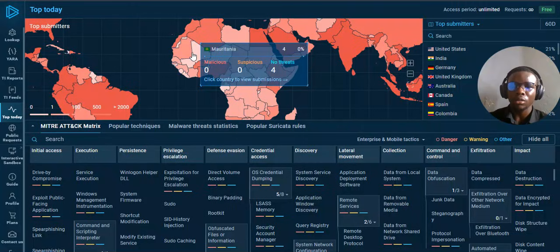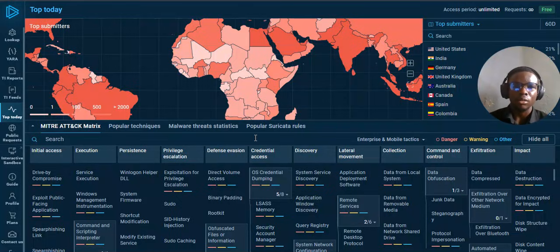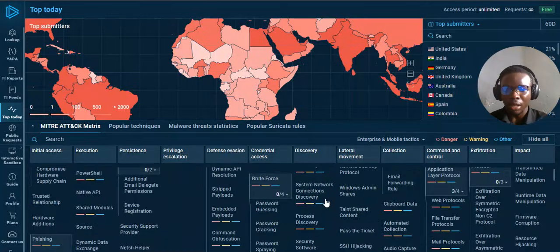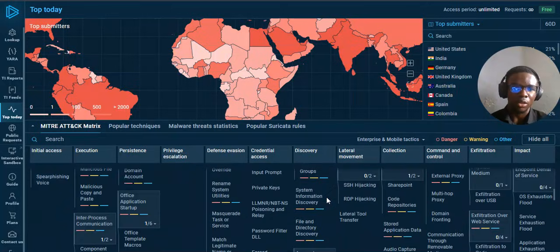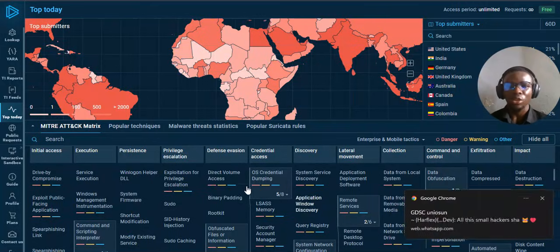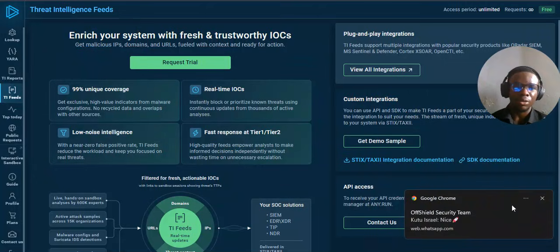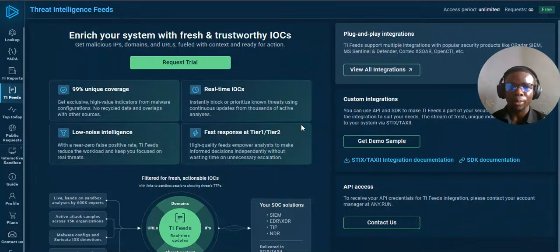Now when we check other countries like Mauritania, nope. Ethiopia, nah. So let's just stop there. Now this is the MITRE ATT&CK framework also here, where you get to see a lot of things. So Any.Run is actually very packed with a lot of things you can use. You get to see threat intelligence feeds too. Now check the threat intelligence feeds, threat intelligence reports.